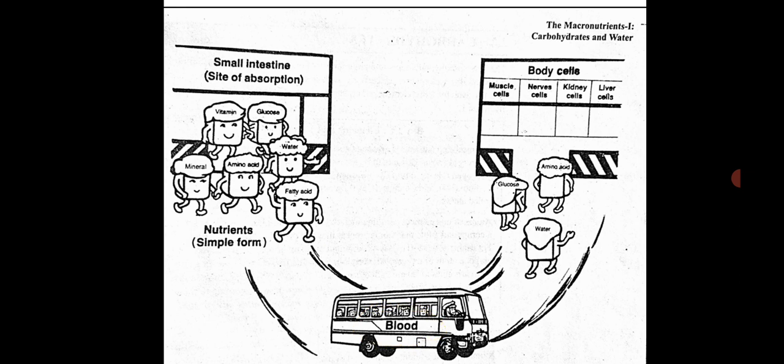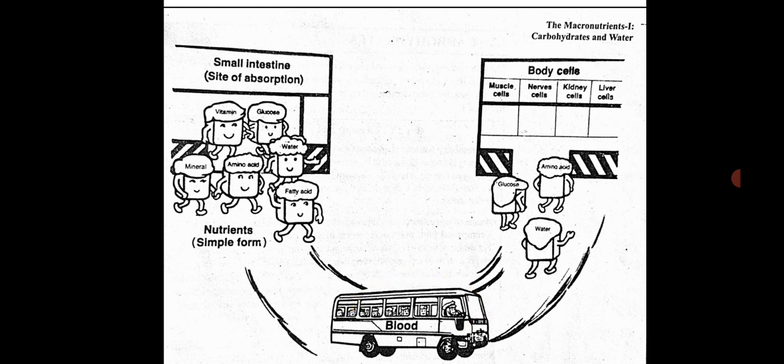Okay, so in the small intestine, complete digestion of food takes place, which means food is converted into smaller units. Protein is converted into amino acids, fat is converted into fatty acids, and complex carbohydrate is converted into glucose, that is a simple form. So all this nutrient is in a simple form. This is absorbed from the small intestine into what?